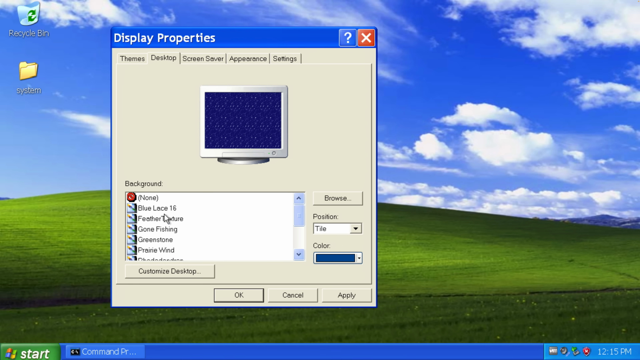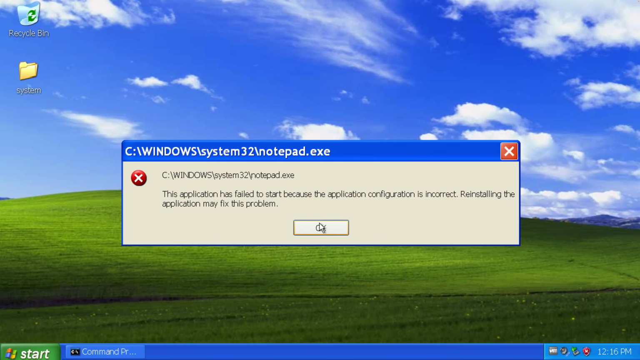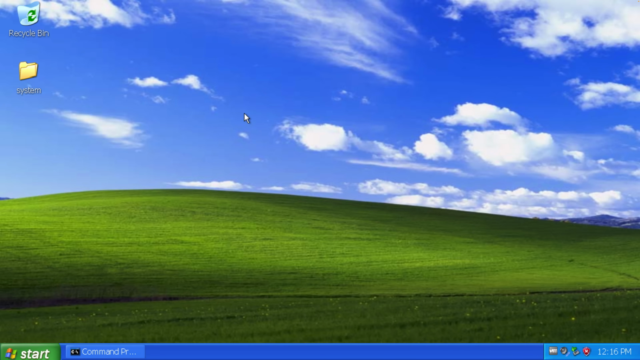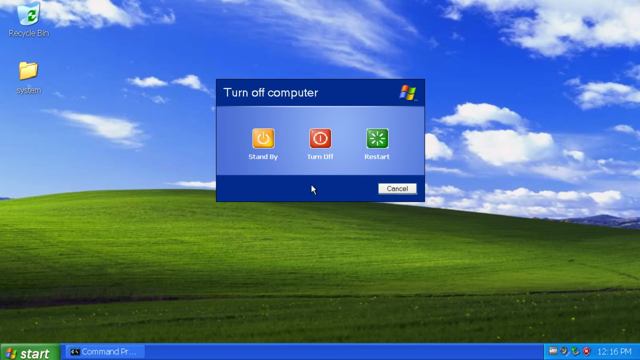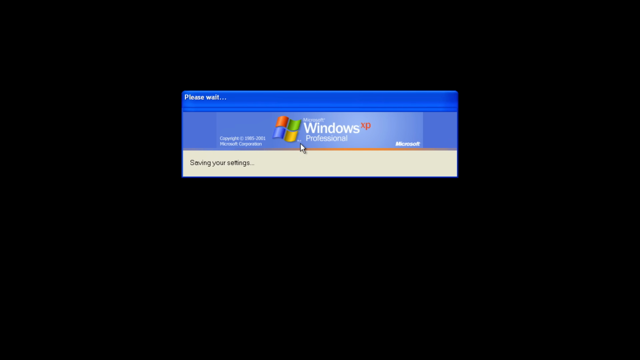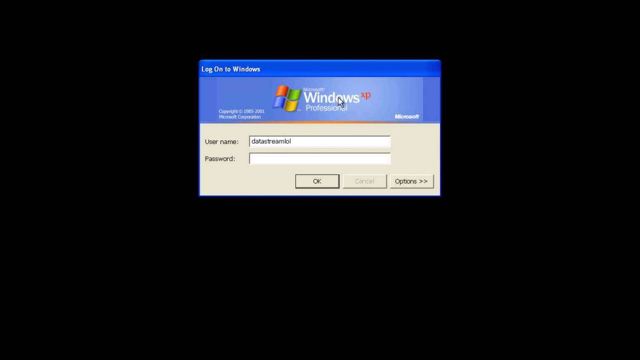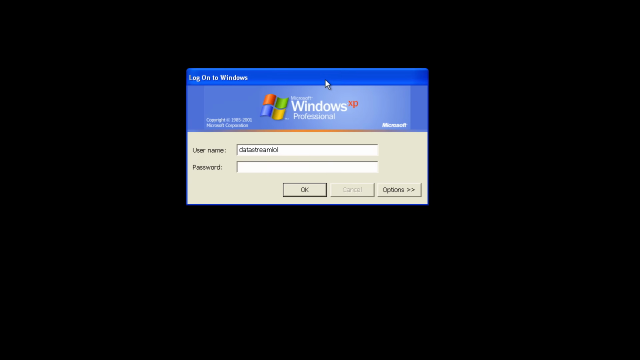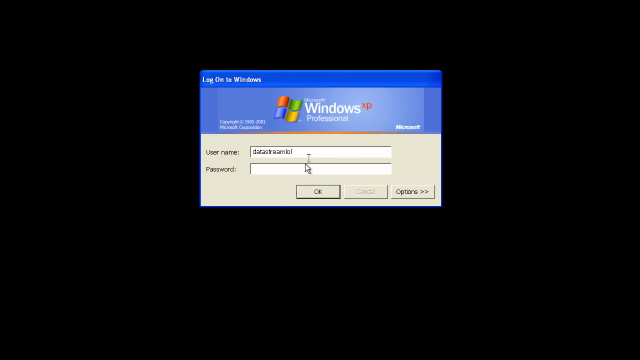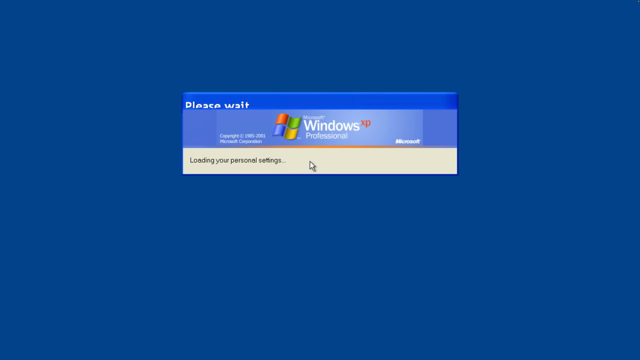And what about all of it? Okay, we have some wallpapers. They don't work anymore. Notepad, this one also doesn't work. So we can see that a lot of programs don't work. But now let's restart Windows XP and see what happens. Microsoft Windows XP. Log on to Windows and it throws us into this weird login screen, which wasn't there before. Why does my password not work? Why can I not log in?